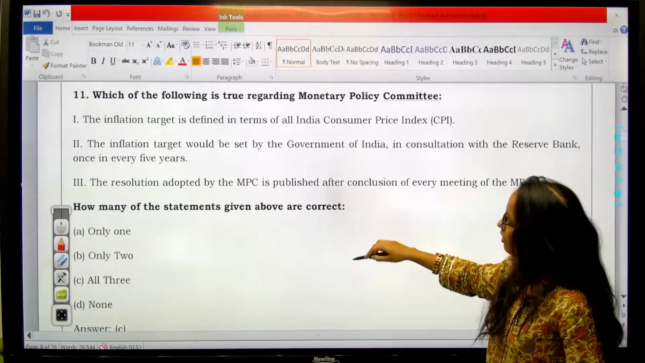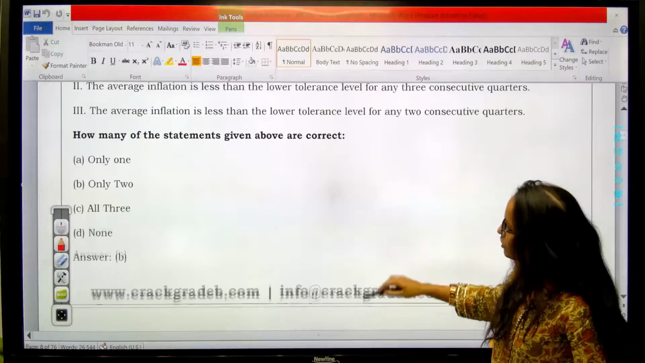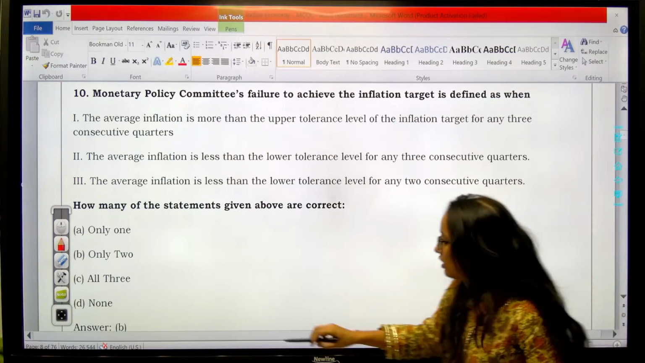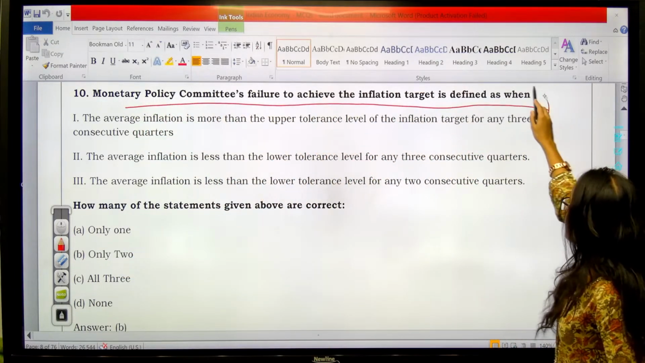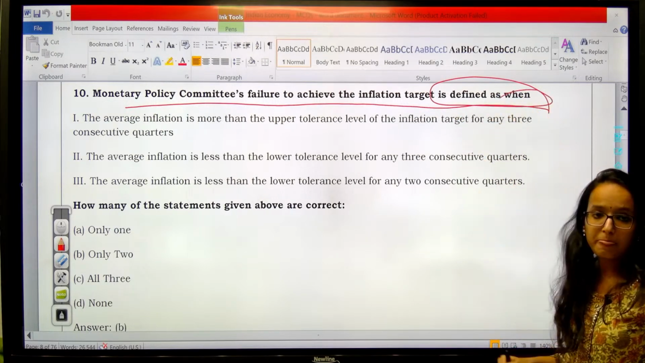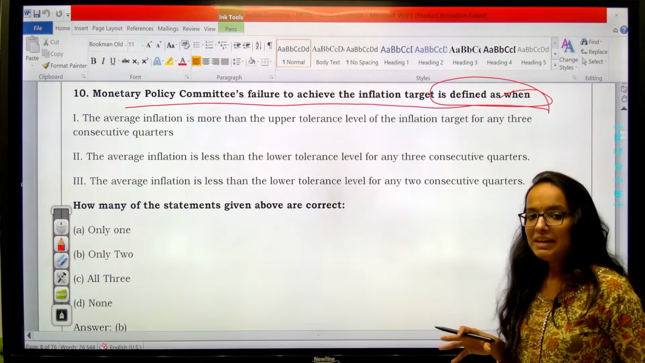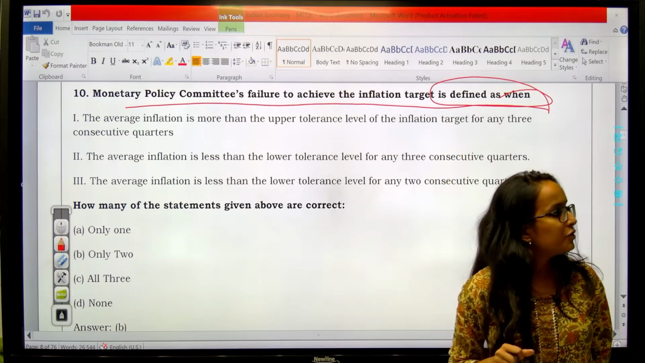Now, have we discussed question number 10? Which one was this? Okay, this is question number 10, right? Question number 10. Monetary Policy Committee's failure to achieve inflation target is defined. When do we say that the Monetary Policy Committee has failed in achieving the inflation target? You all know,